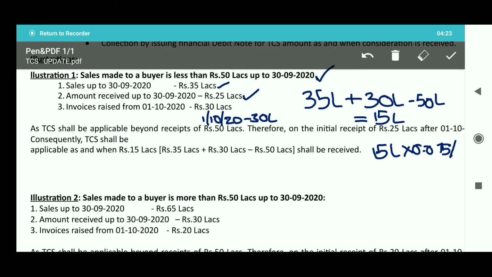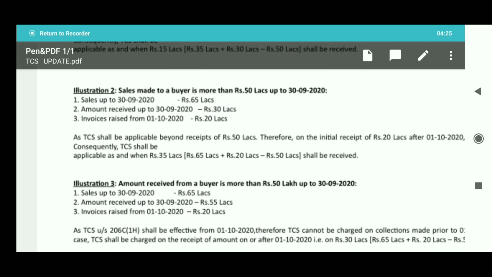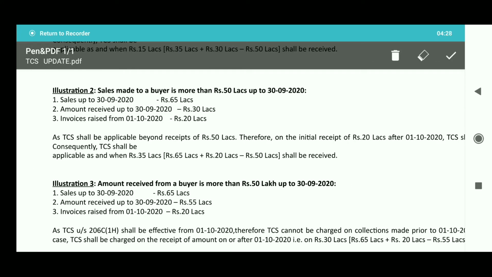Okay, next, illustration 2. In this illustration, the total sales made till 30th September 2020 is 65 lakhs, and the amount received till that date is 30 lakhs. Invoices raised from 1st October, so further sales from 1st October is 20 lakhs. The amount on which TCS is to be collected is total sales till 30th September 2020, 65 lakhs, plus further sales from 1st October, 20 lakhs.